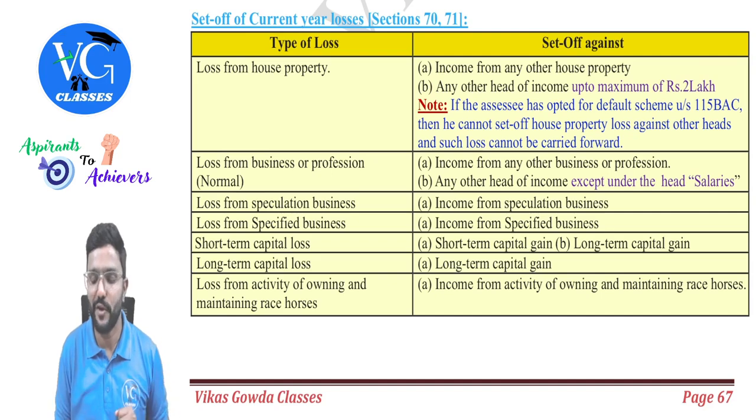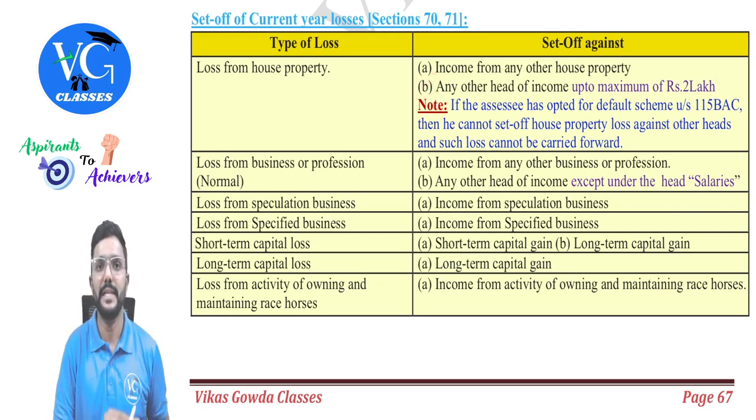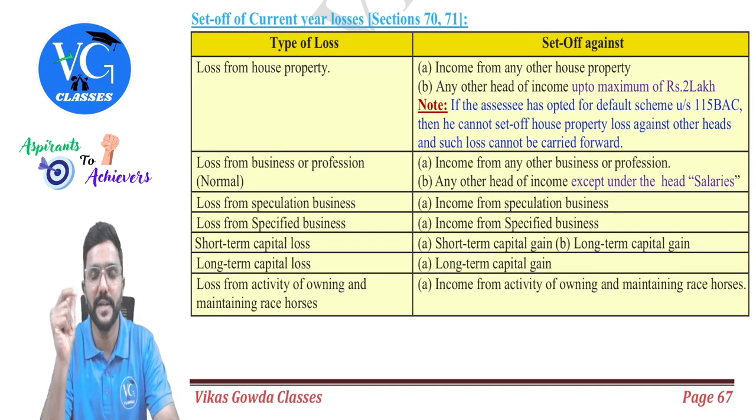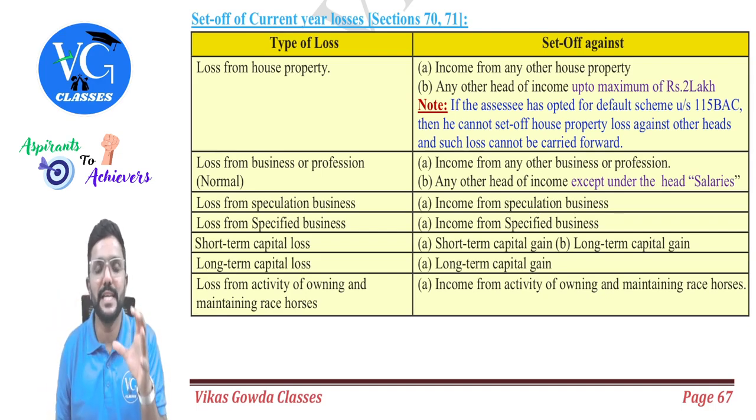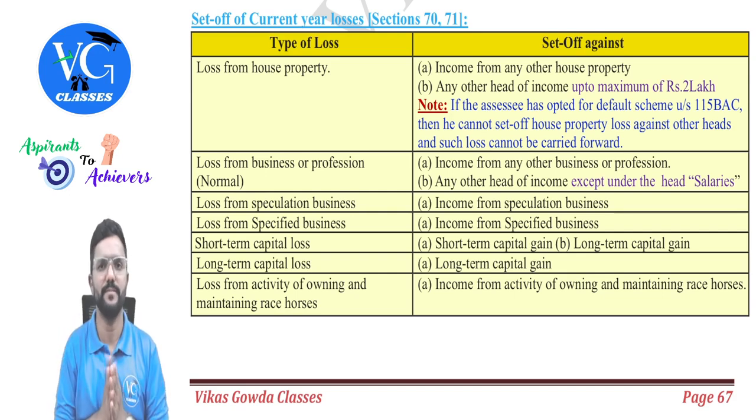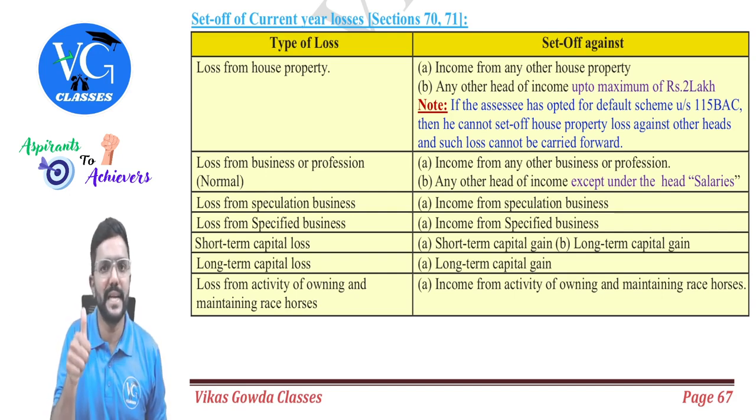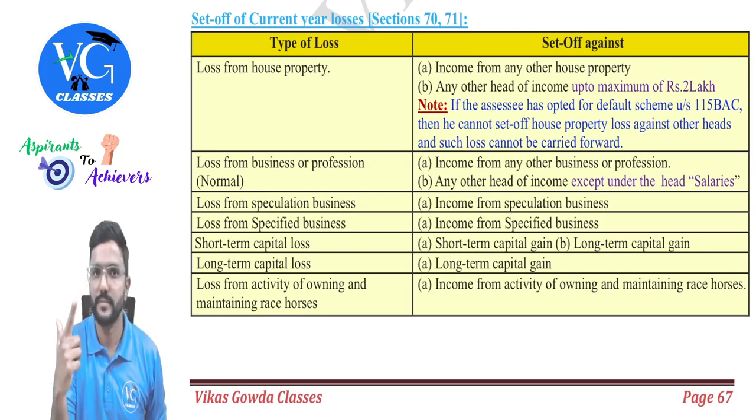Sir, what if the assessee is following the default scheme under section 115BAC? Then this is not available. Let me make it clear. Please listen here. If an assessee is following the default scheme under section 115BAC, then he or she can adjust house property loss in the same year only against house property income. He cannot adjust it against other heads of income, and he cannot even carry forward that loss.